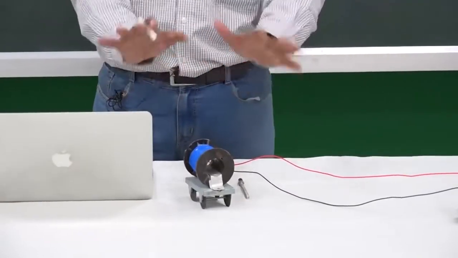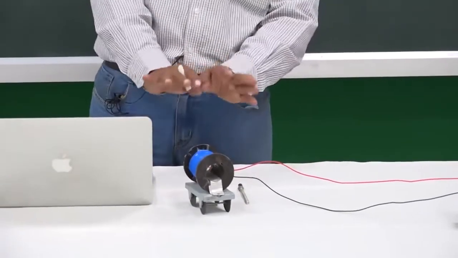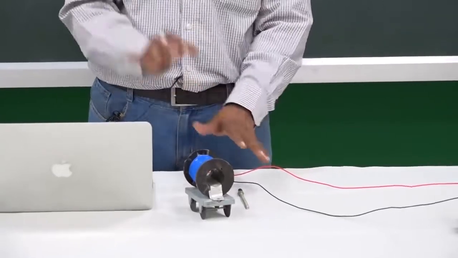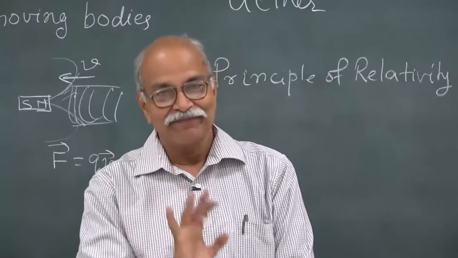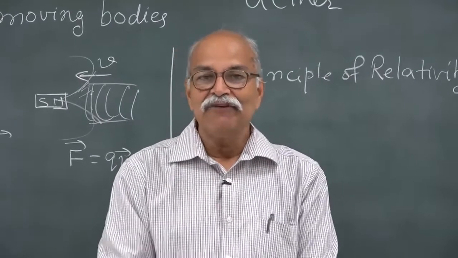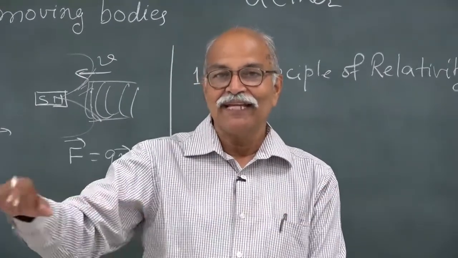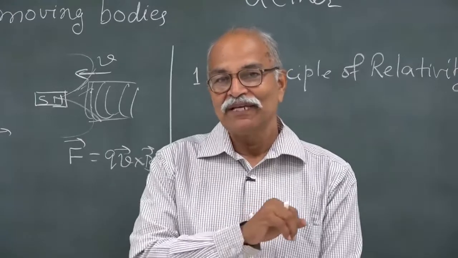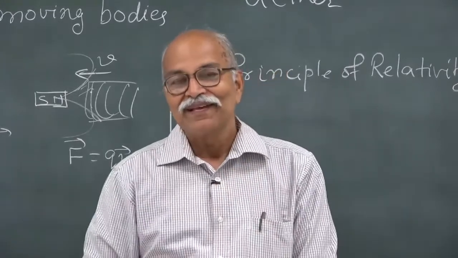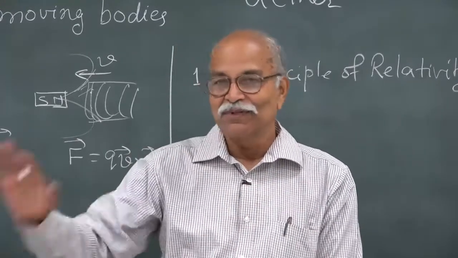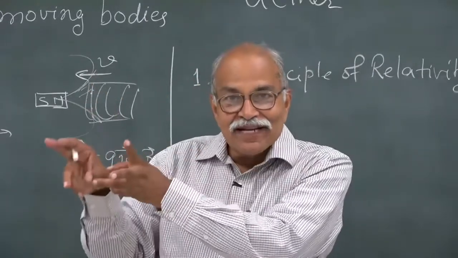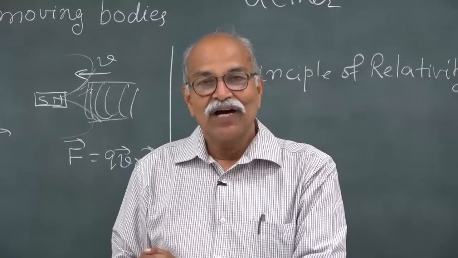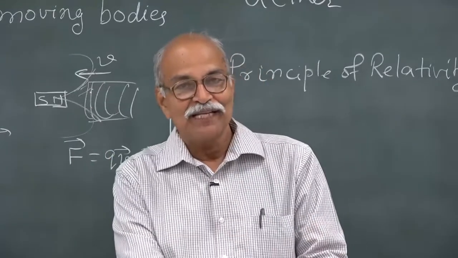So, this room, this table is essentially an inertial frame of reference. Some small non-inertiality is there, but okay. And then if I am moving in an airplane or I am moving on a four-wheeler on a very smooth road, and if I perform an experiment there in that four-wheeler car and I perform an experiment here on